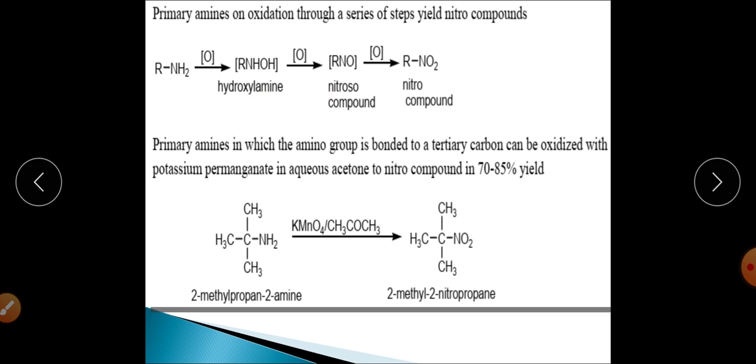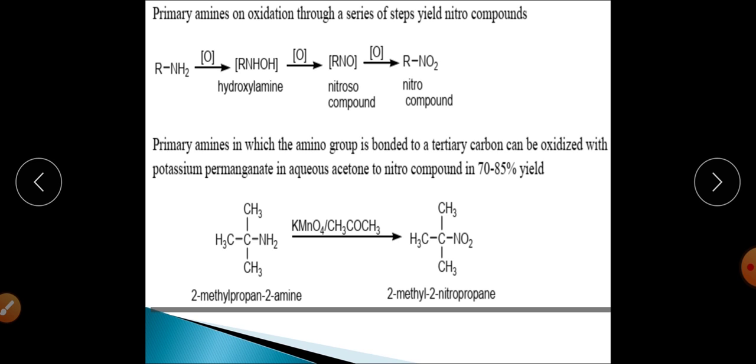After further oxidation, the hydroxylamine will get converted into nitroso compound, and finally the nitroso compound on further oxidation will get converted into nitro compounds, right? So primary amines finally get converted into nitro compounds through hydroxylamine formation and nitroso compound formation.